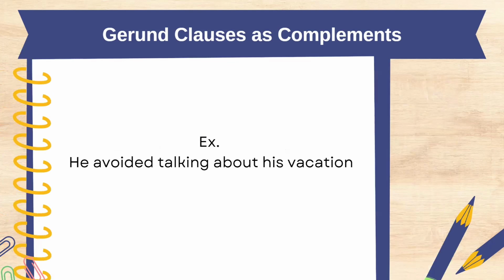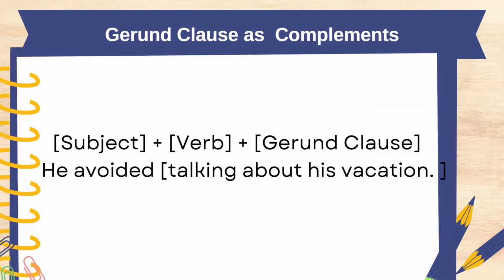All right. So in this sentence, he avoided talking about his vacation. Next slide, please. Now let's define the subject, verb, and the clause. So the subject here is he. The verb is avoided. And the gerund clause is talking about his vacation. So the phrase talking about his vacation, he avoided. It completes the meaning of the verb avoided. Did you get it? All right. Now let's move on with the last clause. Next slide, please.